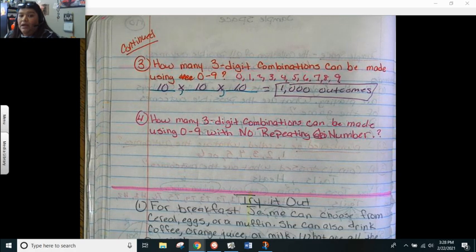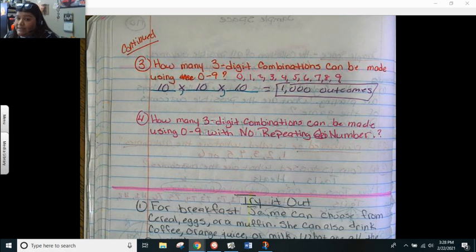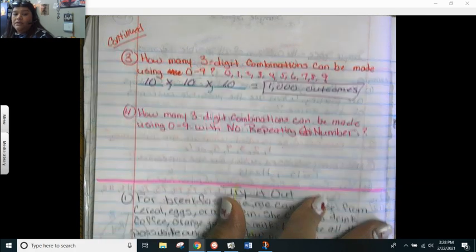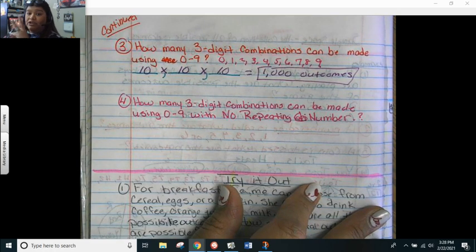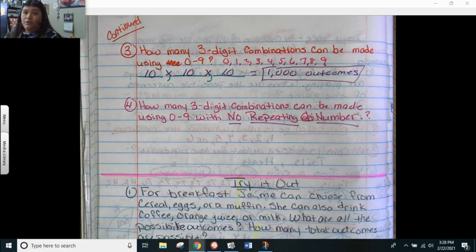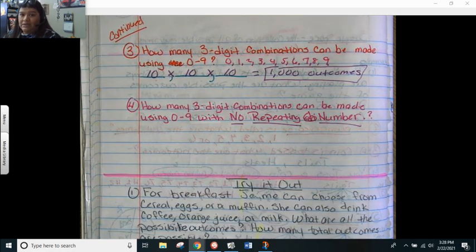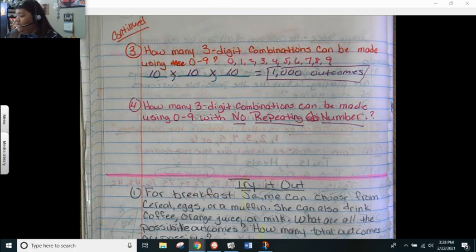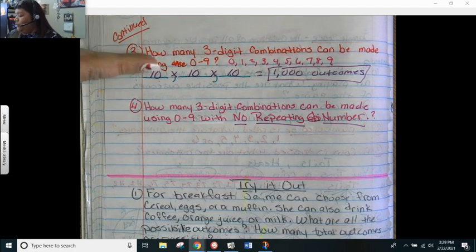Go ahead and press pause and write down number 4, and you're going to see the difference between the wording in 3 and 4. Take a look at number 4. How many three-digit combinations, so we're still dealing with a three-digit code, can be made using 0 through 9? We're still using 0, 1, 2, 3, 4, 5, 6, 7, 8, 9, so still 10 different numbers. But now, no repeating numbers. That means once a number has been chosen, I can't choose it again. Here I could use the same 0, 0, 0. I can have a 1, 1, 1.